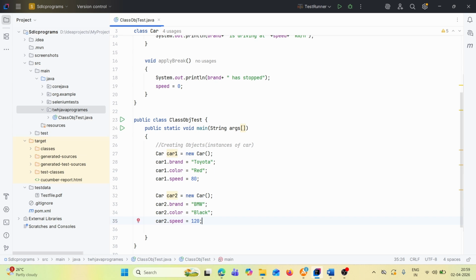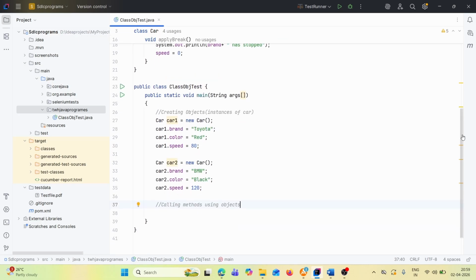Then after that, you can call methods using objects. Through the object only we'll call the methods.